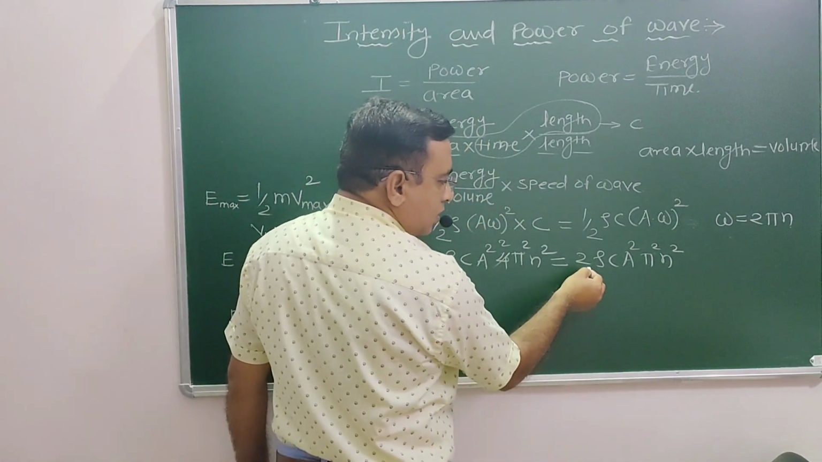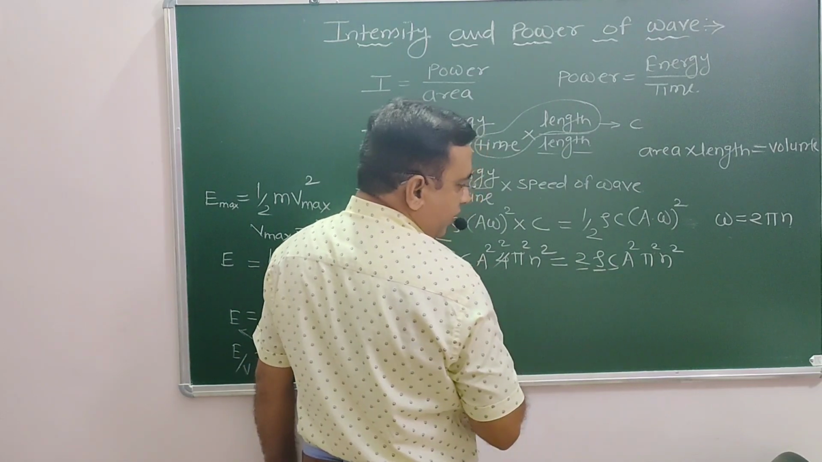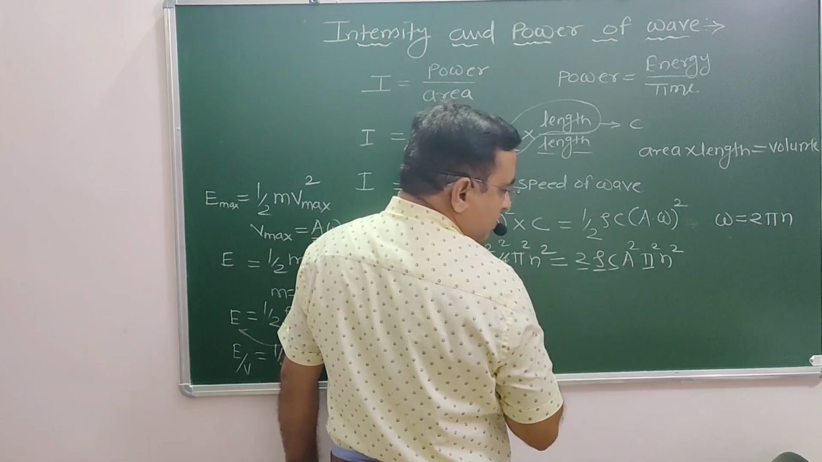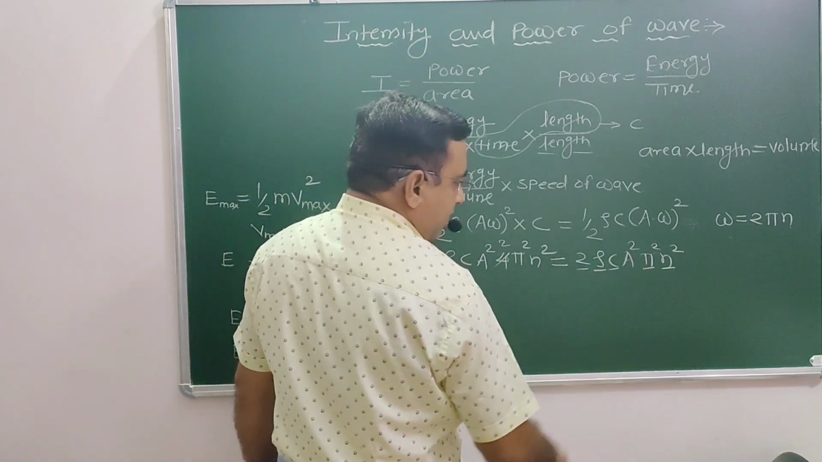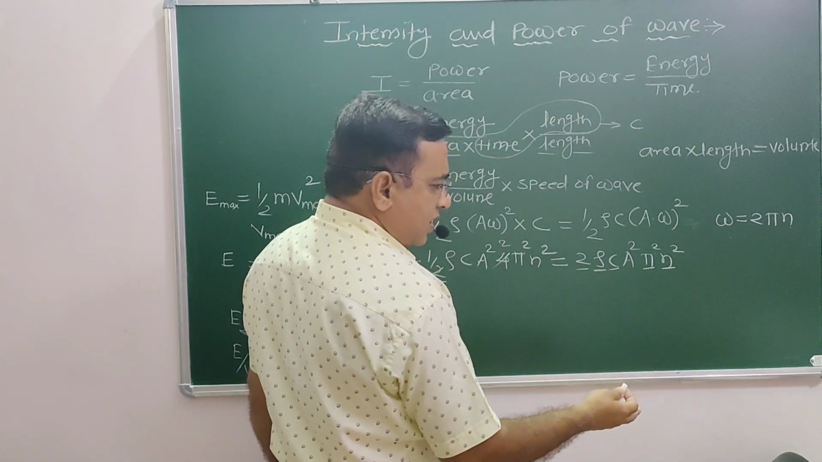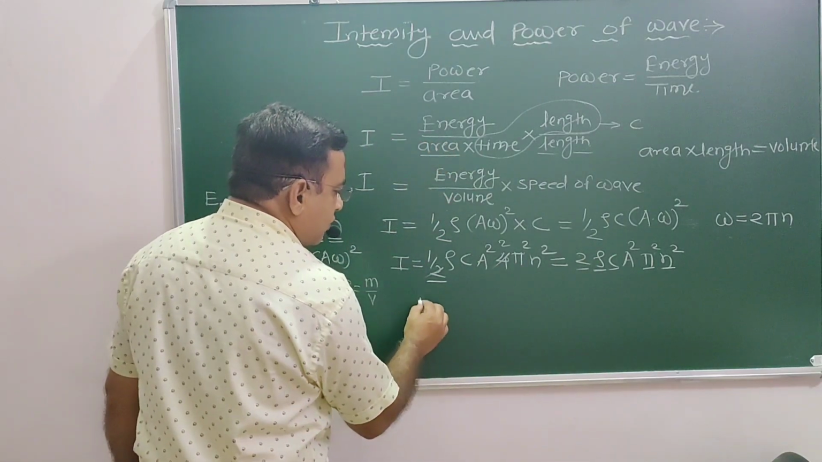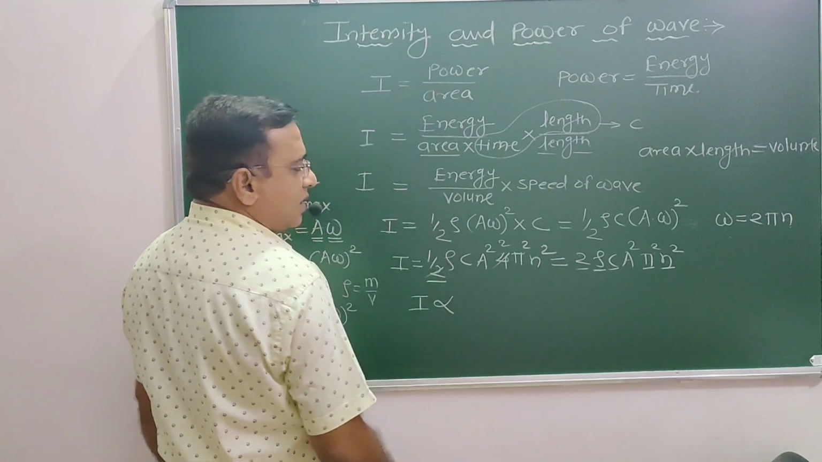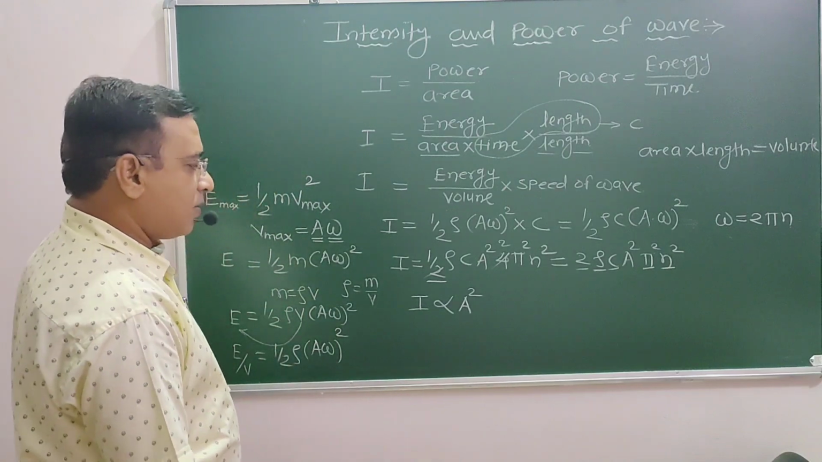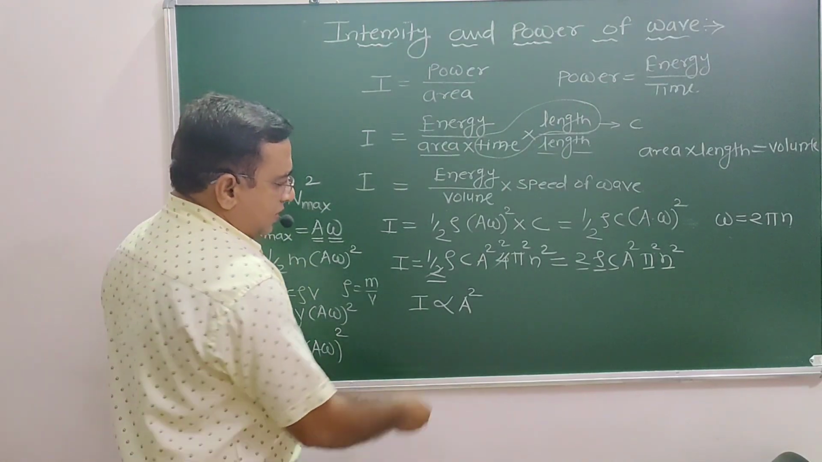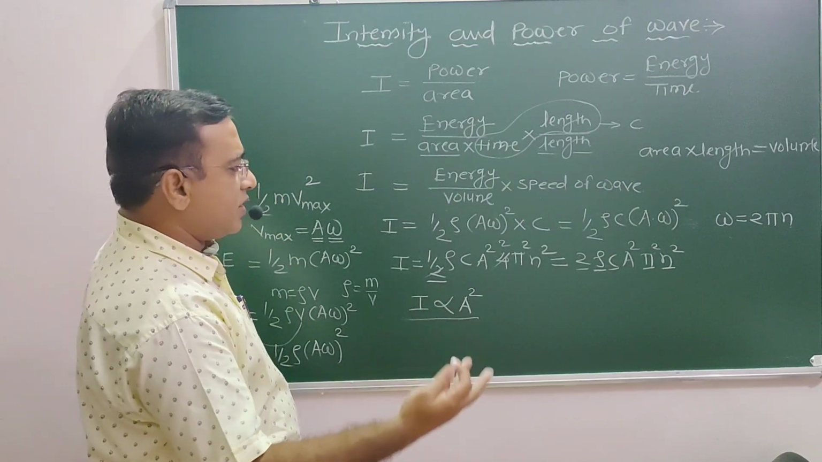In this equation, the density of a medium is constant, the speed of the wave is constant, pi is constant, and the frequency, maybe there may be a slight change in the frequency due to decrease in the energy later on, but still if it is constant, then I am going to draw one conclusion: I is directly proportional to amplitude square. I is directly proportional to amplitude square. So this is the expression for the intensity. So which equation do we need to consider?